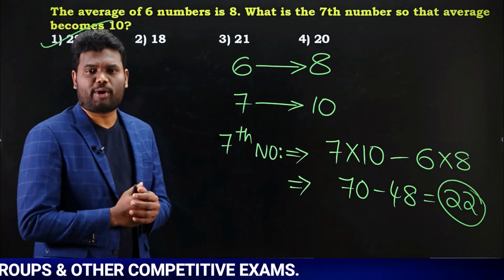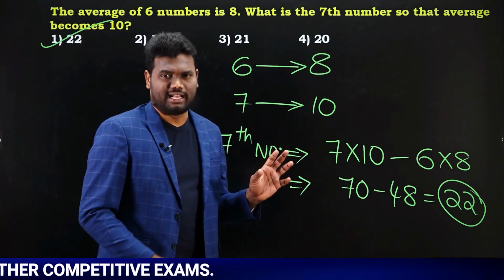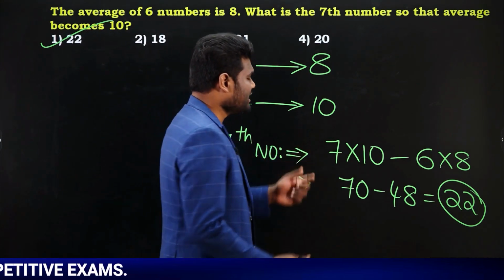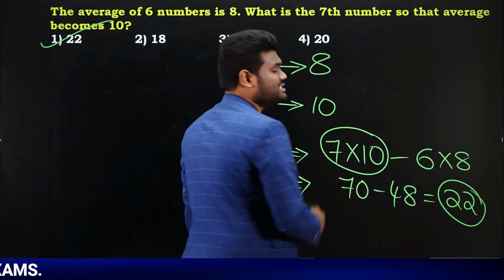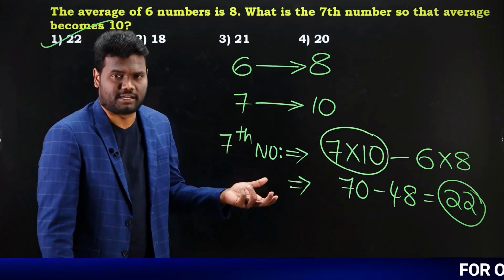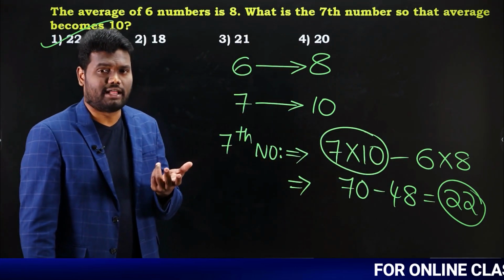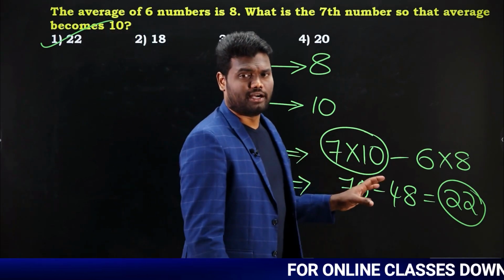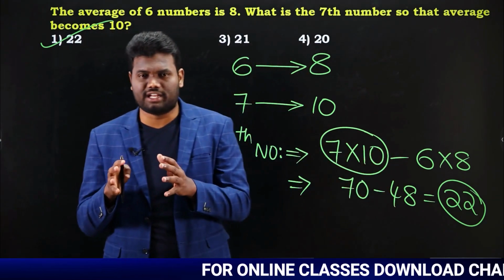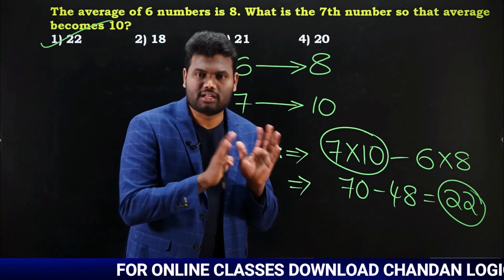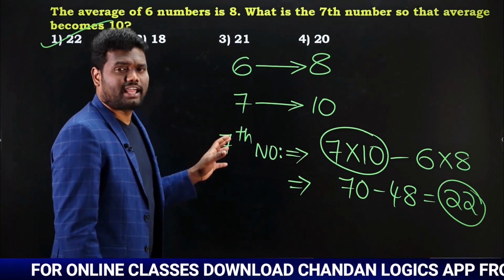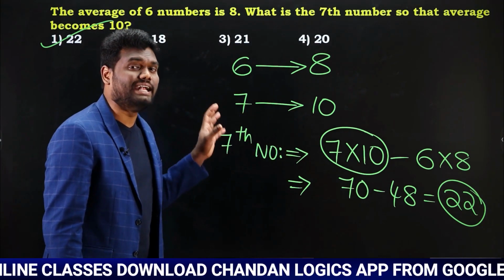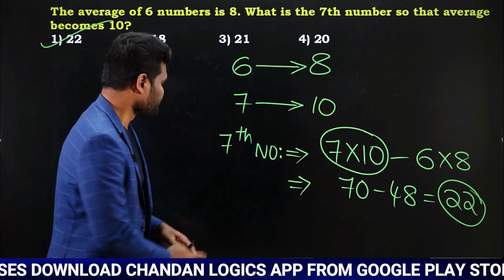But from an examination point of view, we can't do all this calculation. And truly speaking, here the numbers are simple. That is the reason you are able to calculate it much faster. If the numbers are complicated, then the calculation becomes complicated. So how to avoid this calculation and make this concept clear and simple? Okay, so listen carefully. I'm going to explain in detail how to make this concept clear and simple.